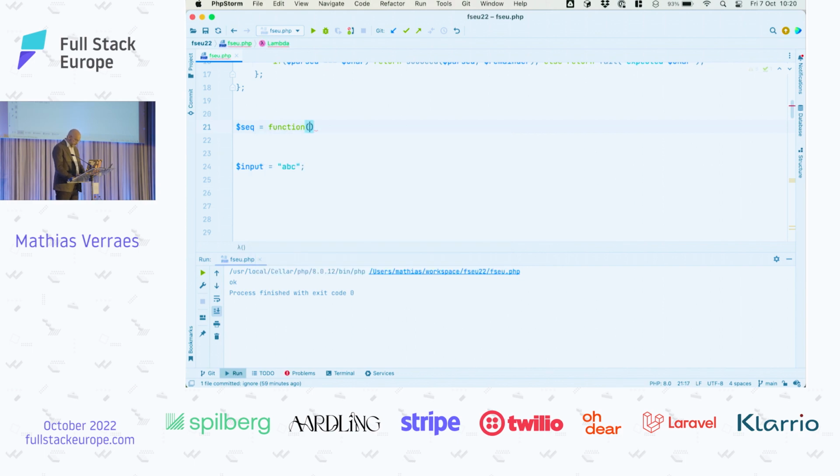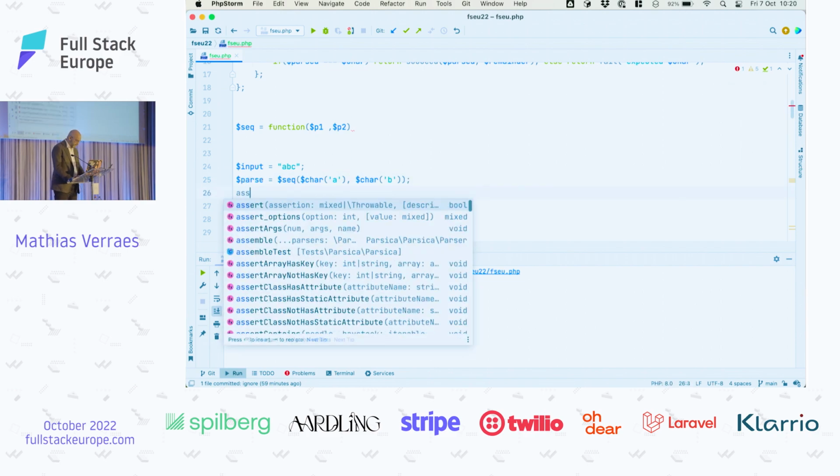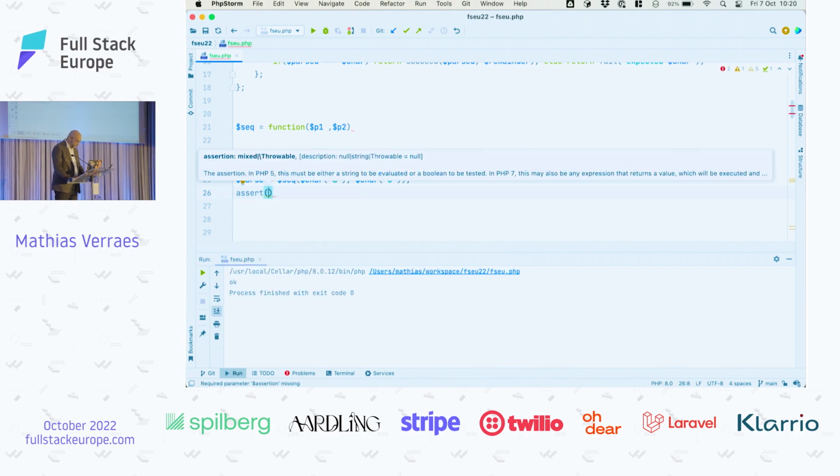Well, it starts with the first parser and the second parser. And in fact, maybe to help explain this, I should already show how we're going to use that. So sequence takes a character parser for A and the character parser for B. And that whole thing now creates our parser. So if we're going to want to use that, let's apply it on our result.